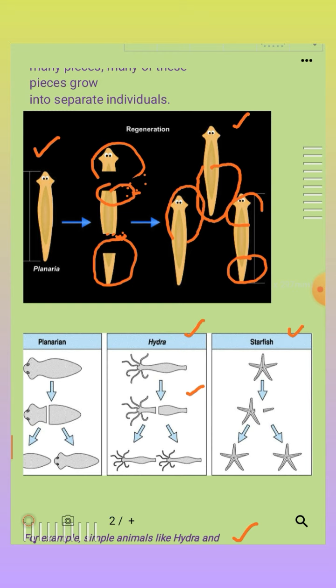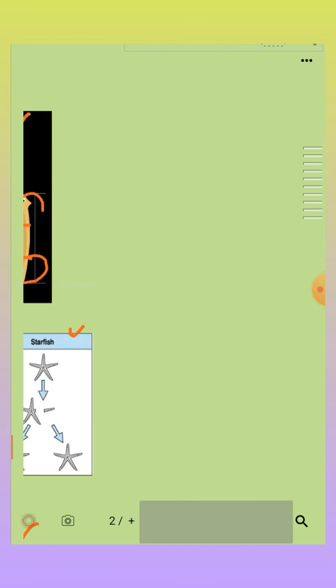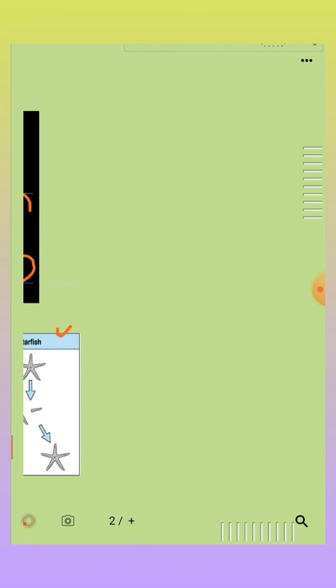And here one thing you need to remember: regeneration is not the actual mode of reproduction, since most organisms would not normally depend on being cut up to be able to reproduce.